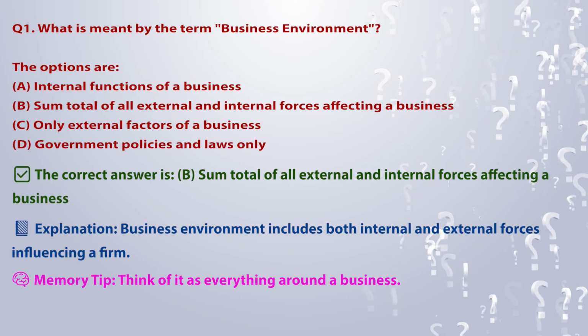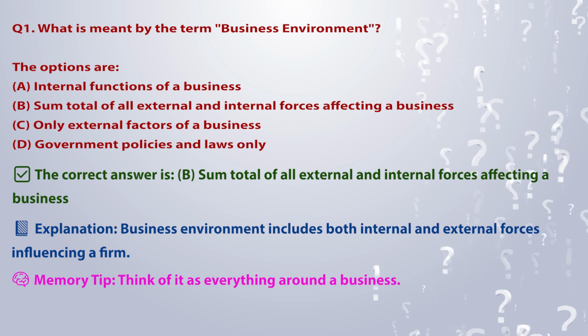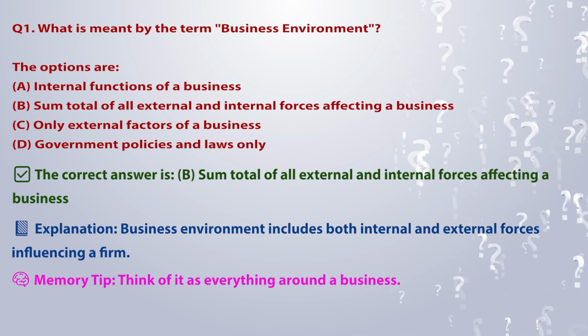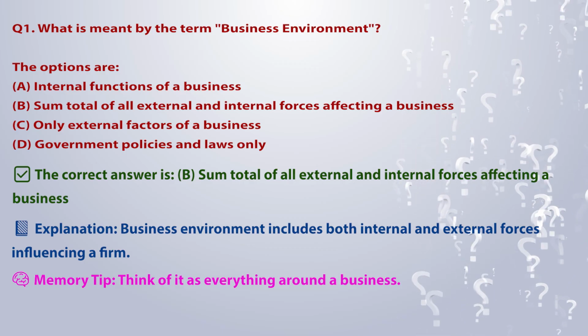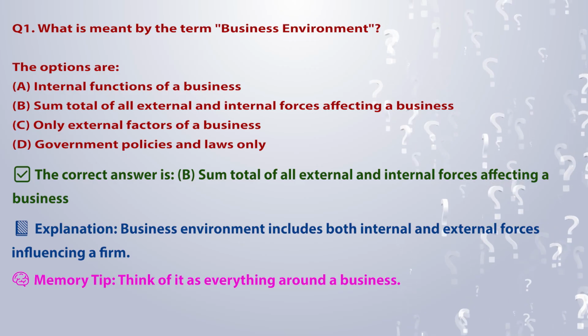The correct answer is B. Sum total of all external and internal forces affecting a business. Explanation: business environment includes both internal and external forces influencing a firm. Memory tip: think of it as everything around a business.